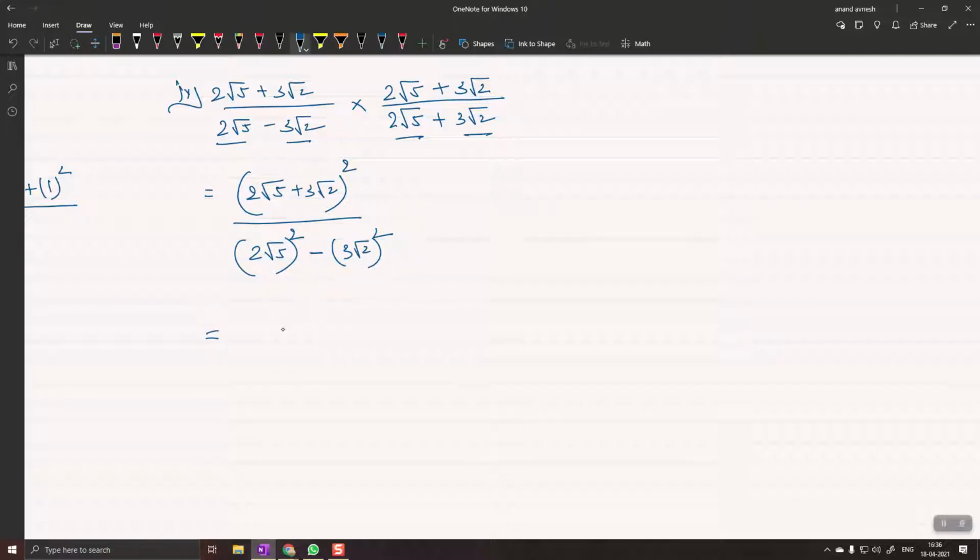Okay. Now, can you help me expand this? Yes, sir. A plus B the whole square, what does it become?